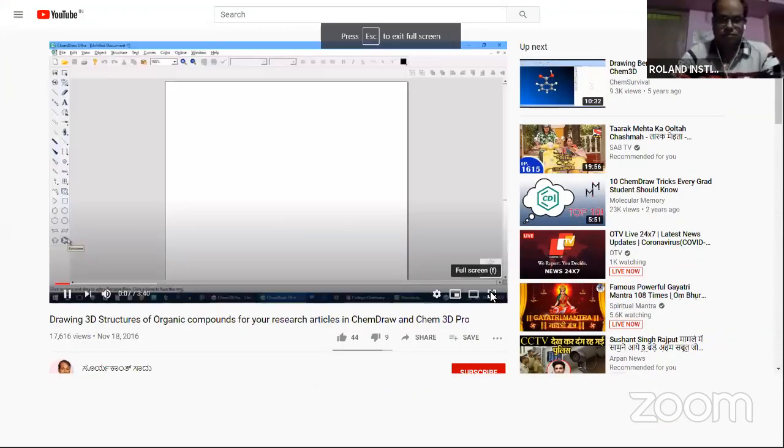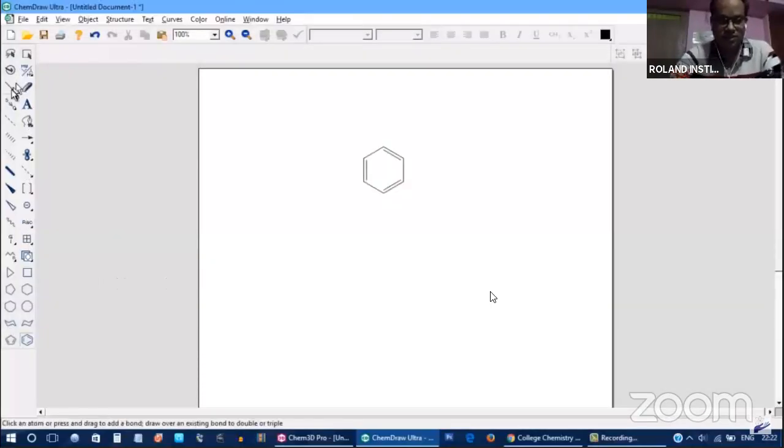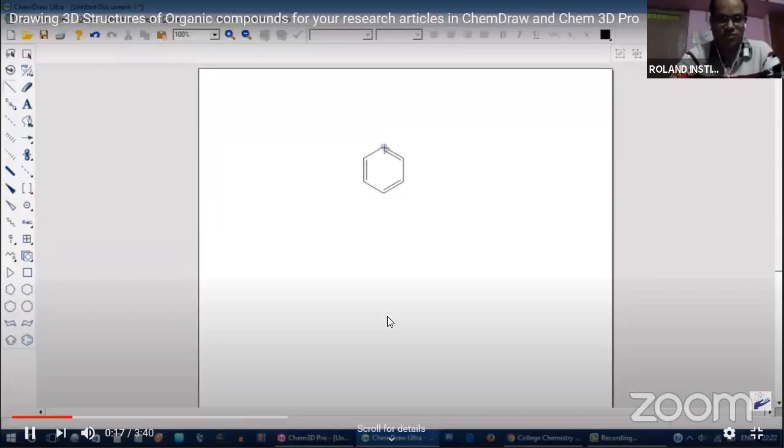How the structure is drawn by ChemDraw. This is 2D only.